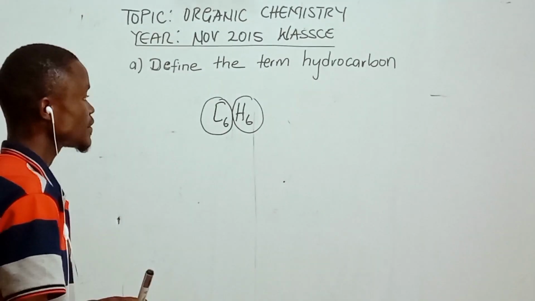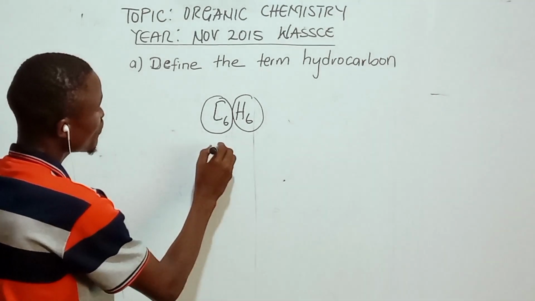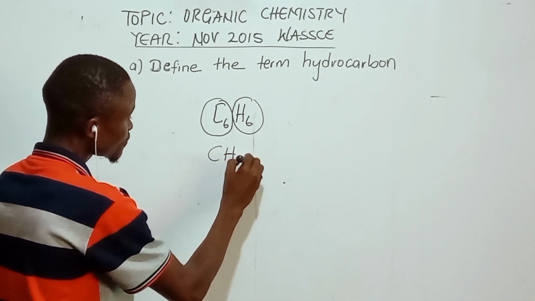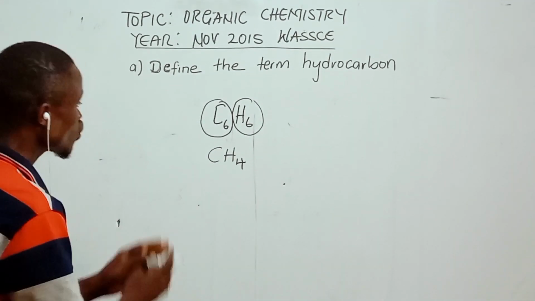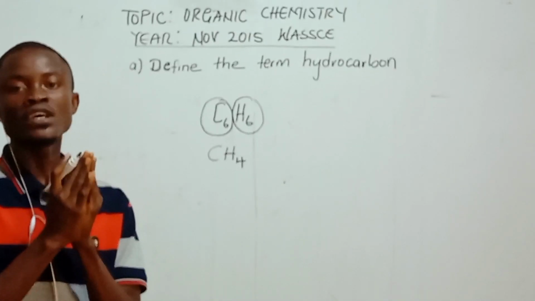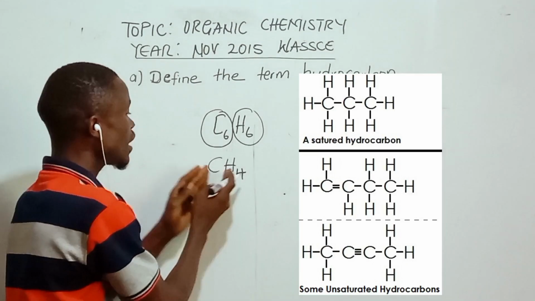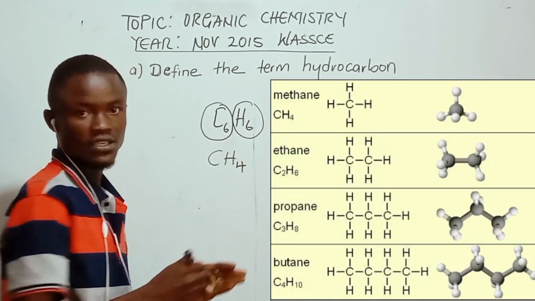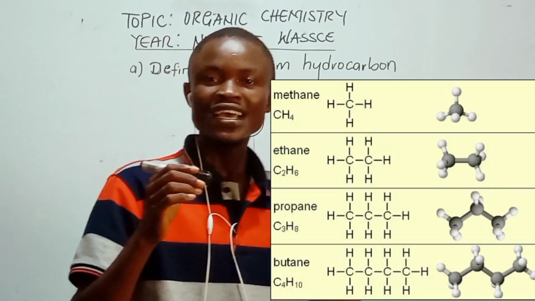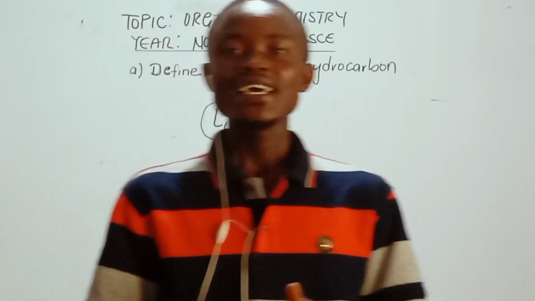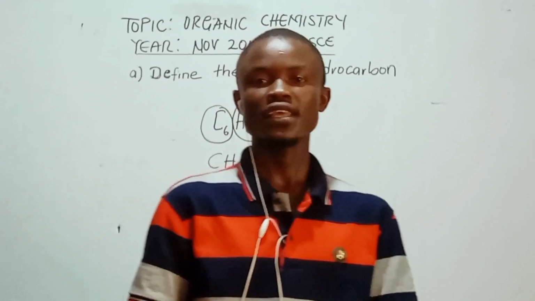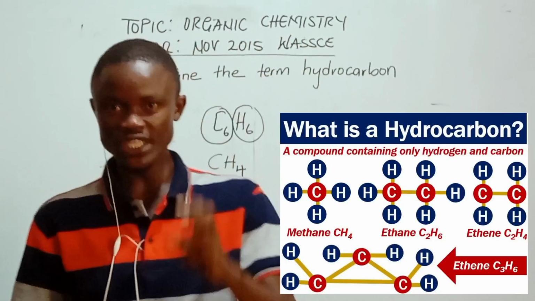Do we get the concept? We also have methane. Methane is also regarded as a hydrocarbon, because it contains carbon and hydrogen only. So therefore, when we say hydrocarbon, it is an organic compound that contains only hydrogen and carbon only.